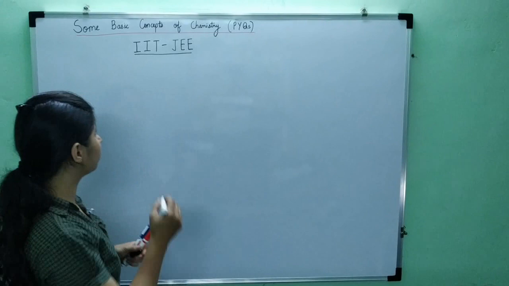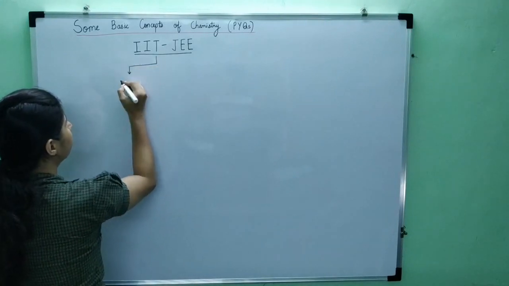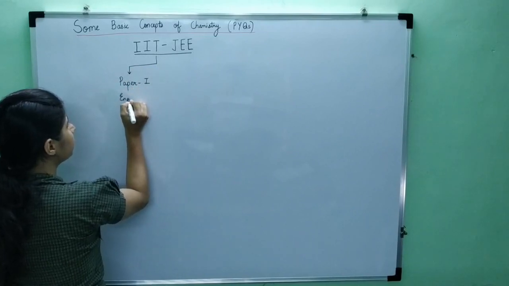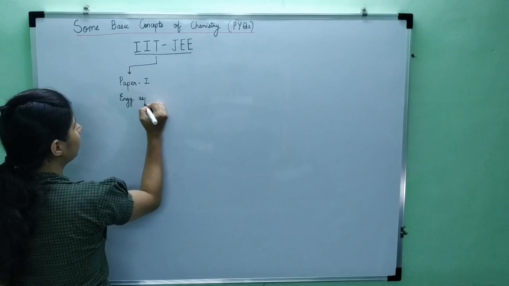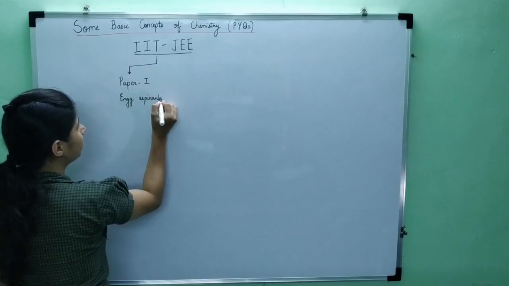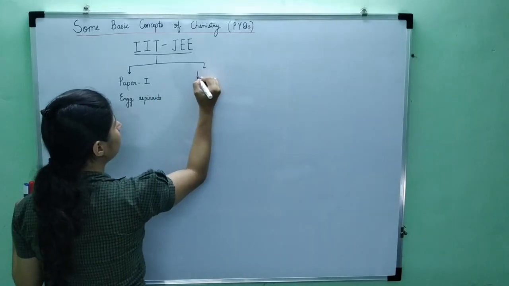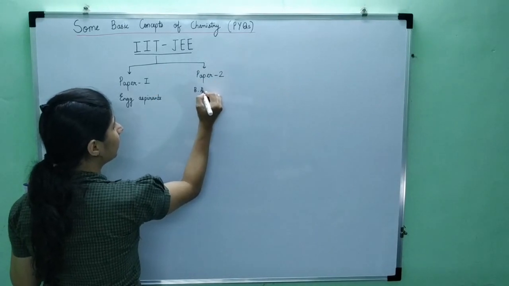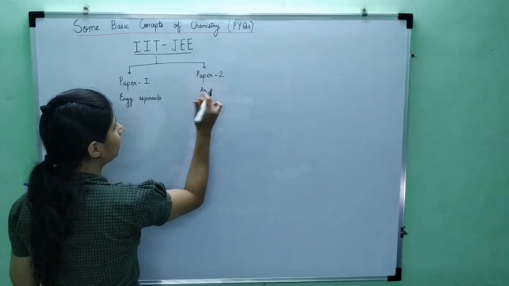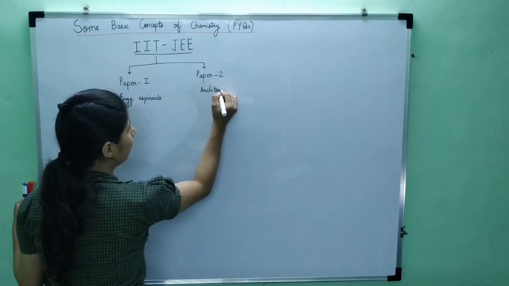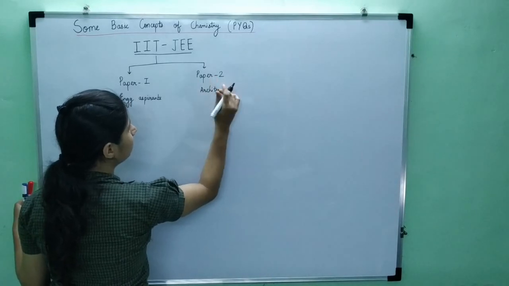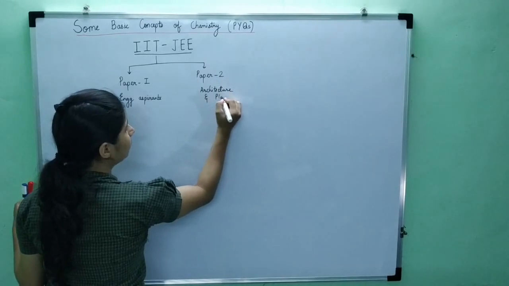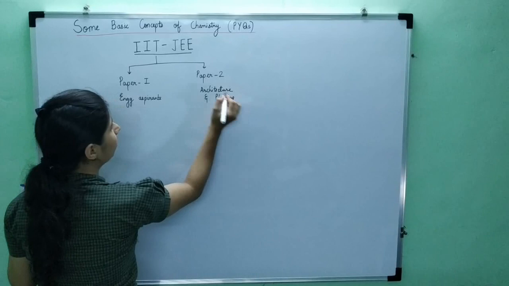Now, IIT JEE consists of two papers. It is paper 1 and paper 2. Paper 1 is for engineering aspirants. So those who want to get into engineering colleges, that paper 1 is for them. And paper 2 is for people getting into BArch, or architecture, planning. So if you want to opt for these courses, you will have to appear for paper 2.